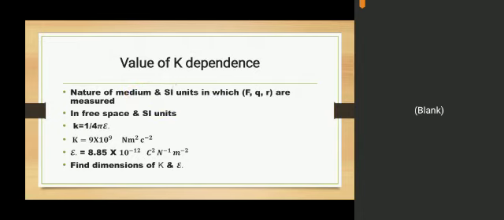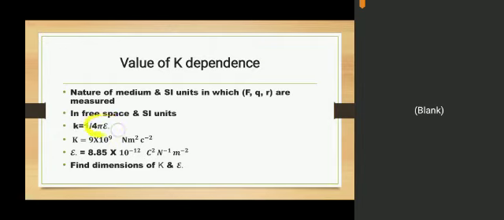The value of K depends on which factors? Nature of medium and SI units. Which SI units? The units in which force, charge and distance are measured, right? Now Coulomb took both charges in free space and in SI units. The nature of the medium is free space, and SI means Système International units. You learned about SI units in 9th class chemistry and physics. So the value of K in free space and SI units is calculated by this formula.